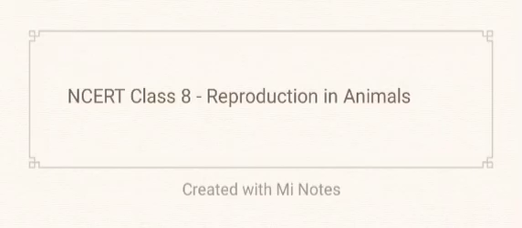Hi guys, today we are going to learn about reproduction in animals. There are two types of reproduction. First one is sexual reproduction and the other is asexual reproduction.